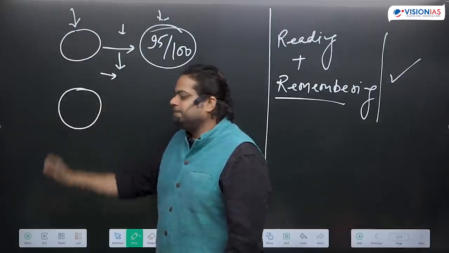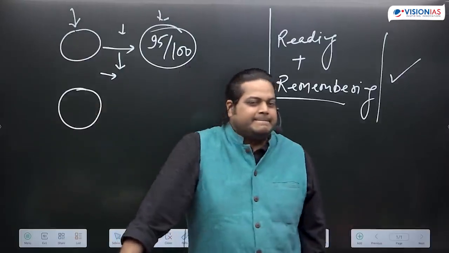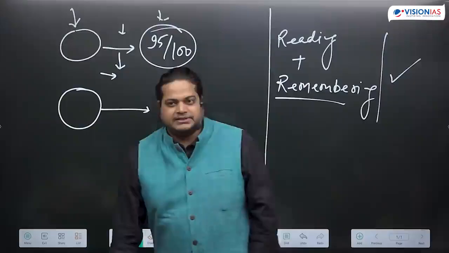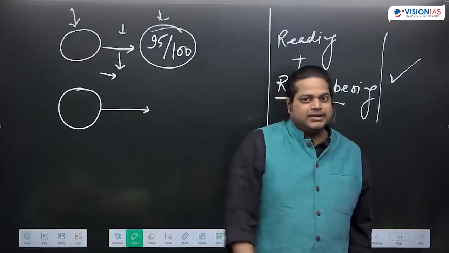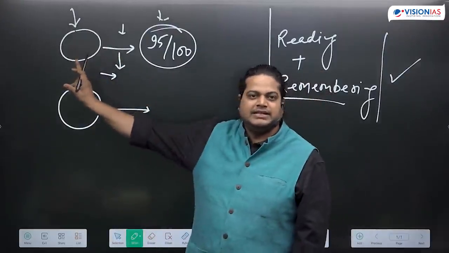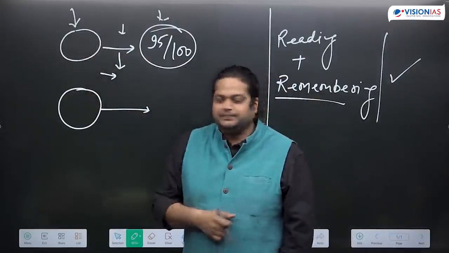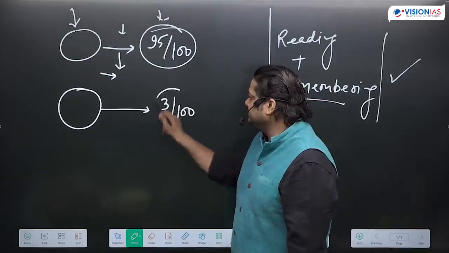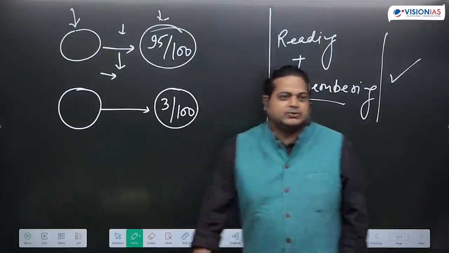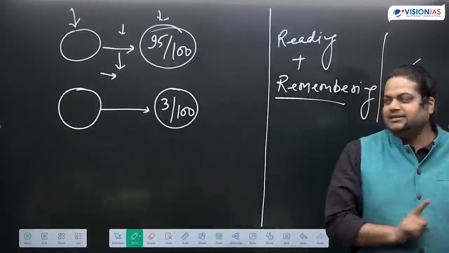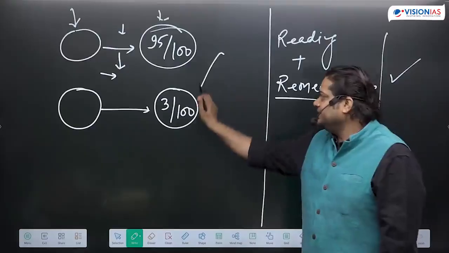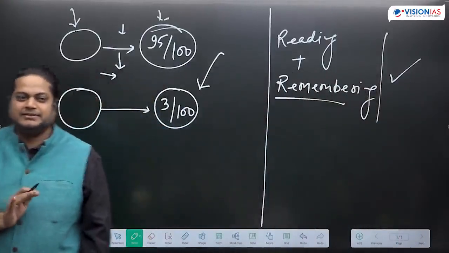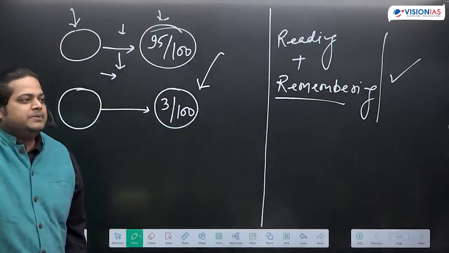Another set of paper was formed, in which the questions were of applied nature, based on the learnings they had in their classrooms. There the average score was 3 out of 100. So if we go with the same strategy, we'll get marks this way, and we cannot qualify the UPSC prelims.